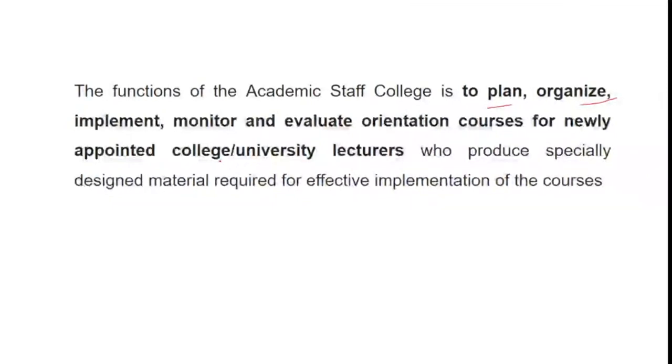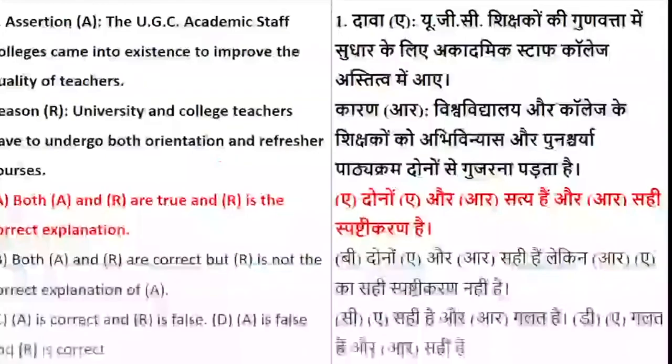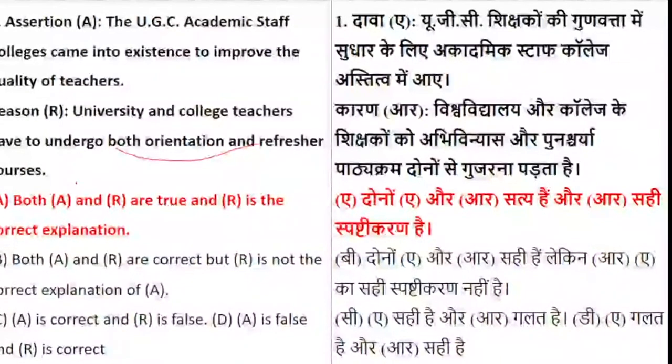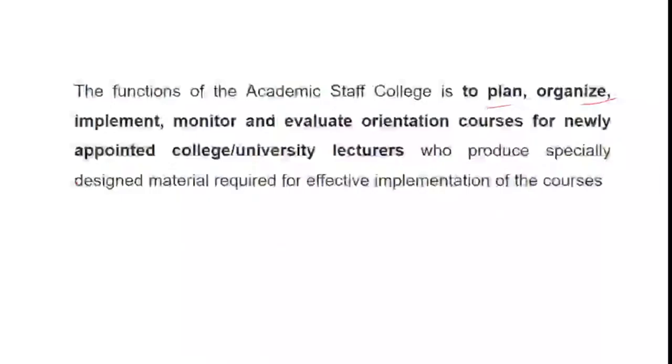If you look at their functions, it is in order to improve the quality of teaching, and for that they conduct orientation as well as refresher courses. This is what the assertion was, and this is what the reasoning is. So as per the reasoning, the assertion is true and the given explanation is also true. This is for question number 1. I hope everyone has got an idea about the academic staff college and the question.